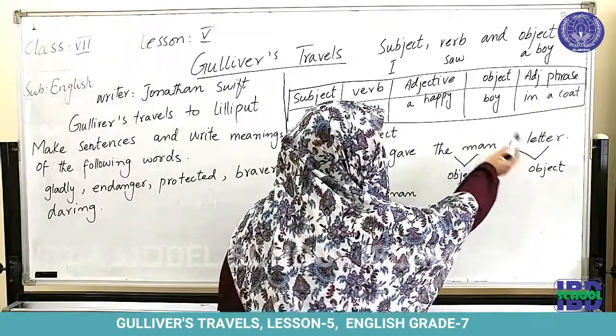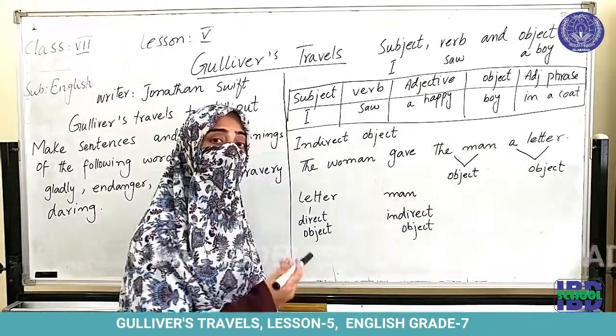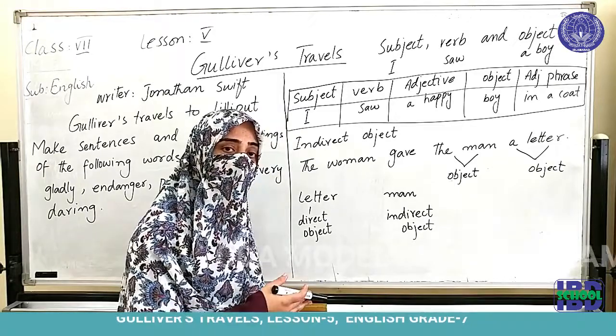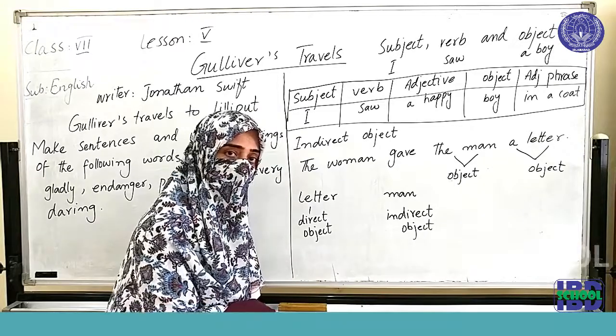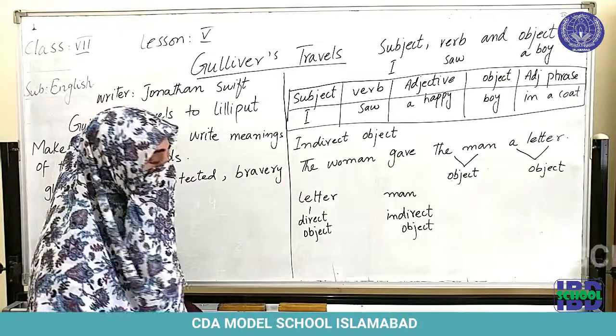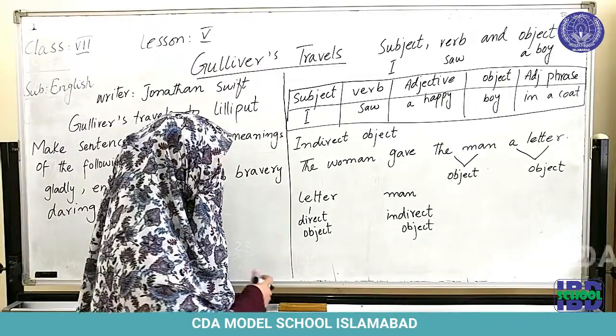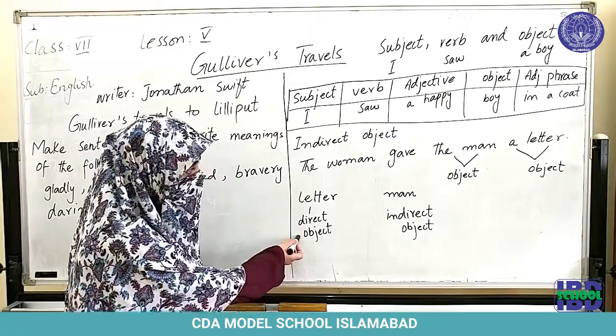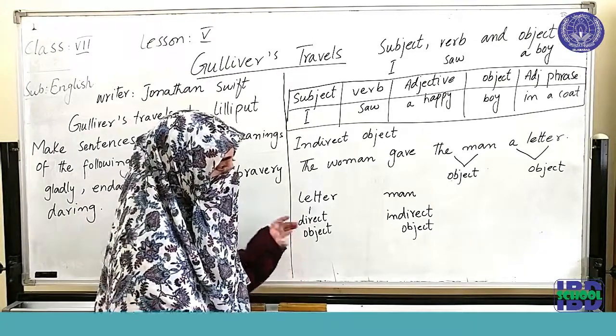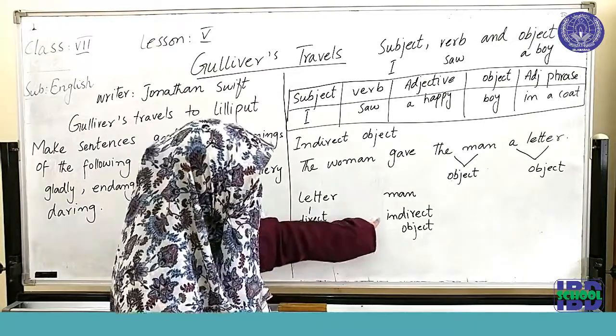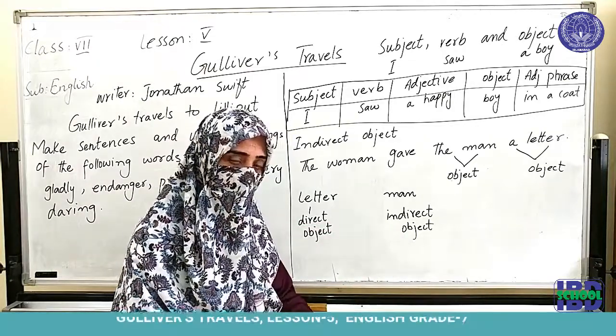This is the most important thing, which thing she has given rather than to whom she has given. So the thing which is more important, the main thing, would be the direct object, and the thing which is not that relevant would be the indirect object.